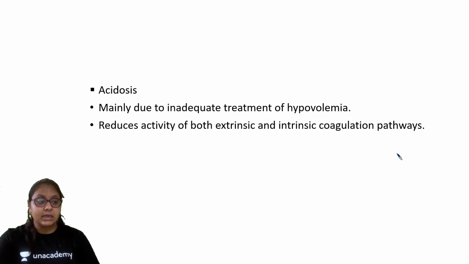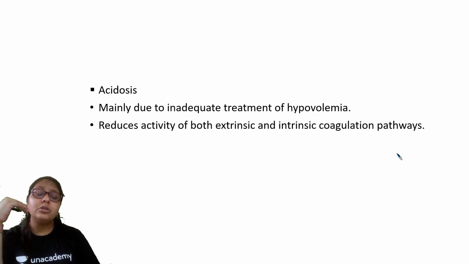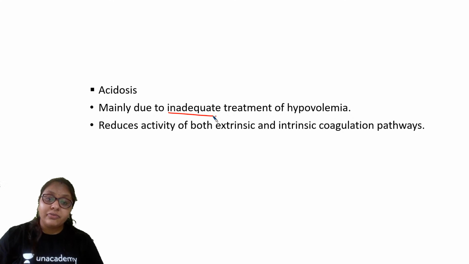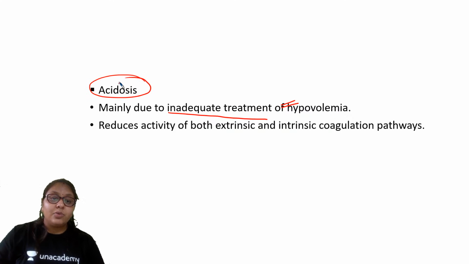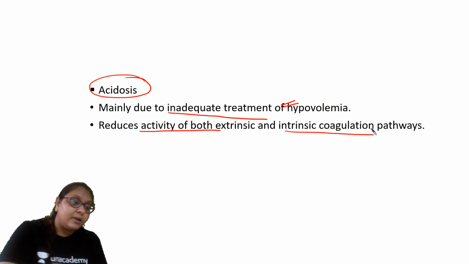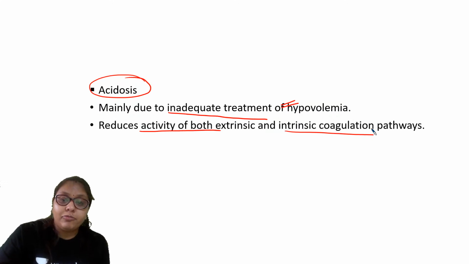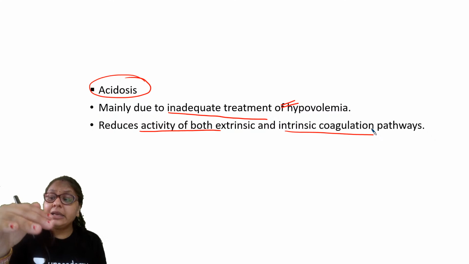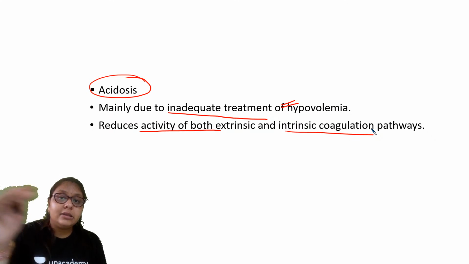Is it clear? Now coming to acidosis, it can also cause acidosis. I told you it is more because of the hemorrhage or hypoperfusion that the body is having acidosis. ठीक है, so it is mainly because of inadequate treatment of hypovolemia. ठीक है, and because of acidosis what happens, it is causing coagulopathy. How? Because it reduces activity of both extrinsic and intrinsic coagulation pathway, and therefore it can in turn lead to coagulopathy, so lethal triad.